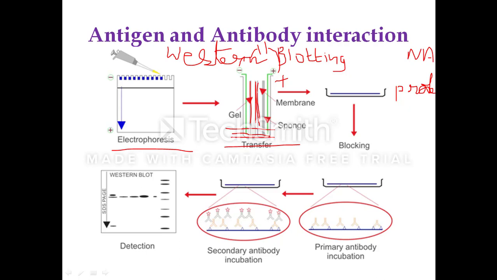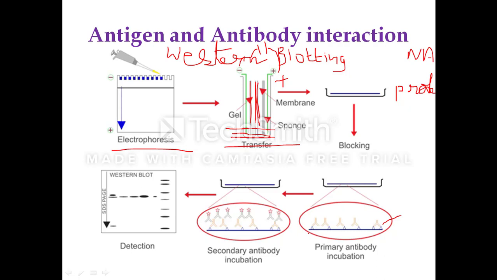After that, the membrane will be taken out and blocked with skim milk powder overnight to block the unbound surfaces of the membrane. Later, it will be washed the next morning and allowed to bind with the primary antibody, which is complementary to the specific protein that was separated in the electrophoretic gel and then transferred to the membrane. It will be incubated for 2 to 3 hours, then washed after primary antibody incubation to remove the unbound primary antibody.